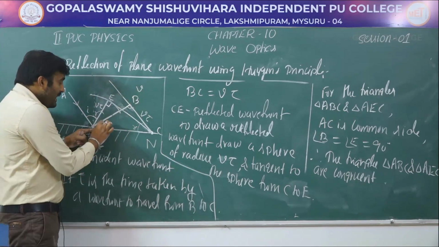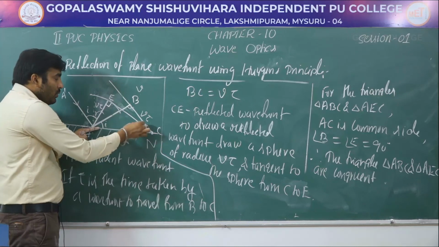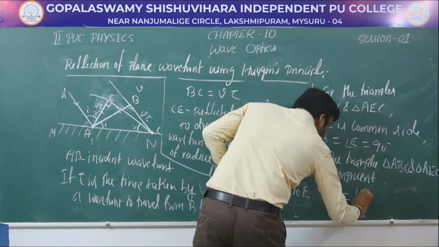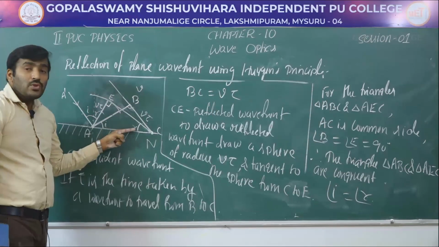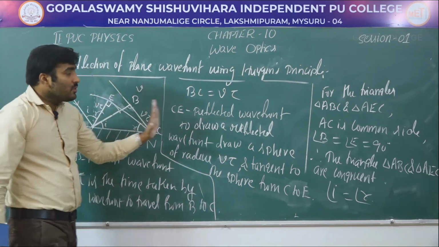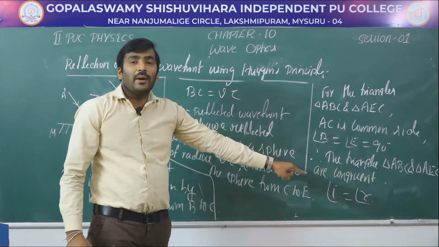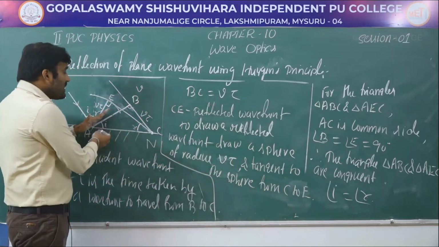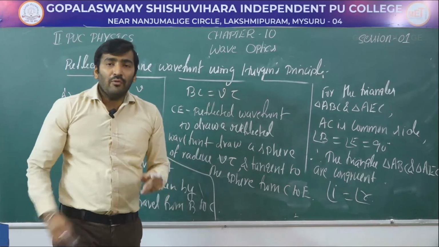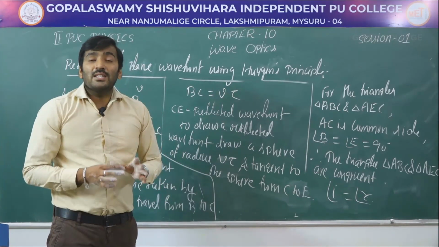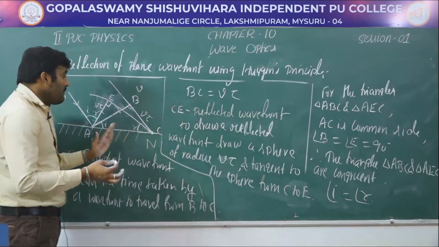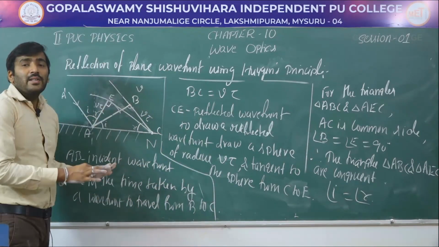Therefore, this angle I must be equal to this angle R. We can write the angle I is equal to angle R. So this I is equal to R is nothing but the angle of incidence is equal to the angle of reflection, which is the first law of reflection. The same thing has been derived using the Huygens principle.